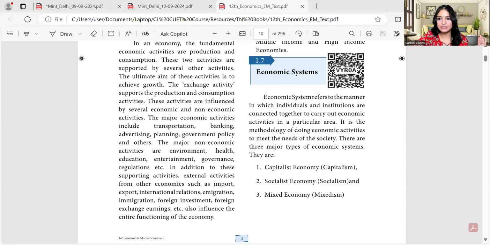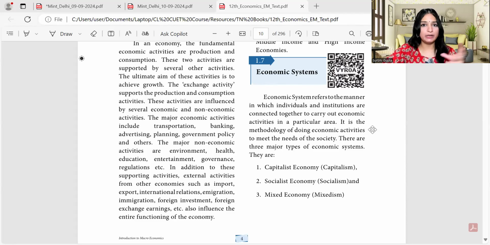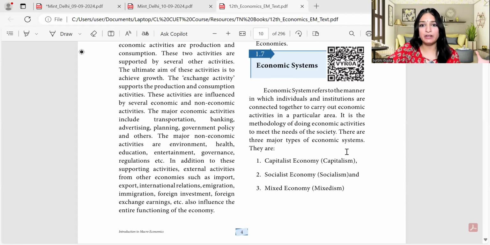So we've started the series and we've already read what is macroeconomics, what is economy, and what are the different types of the economy. Today we are going to start with economic systems, that is, what are economic systems, and in particular today we are going to read about capitalistic economy, which is also known as capitalism as a whole.